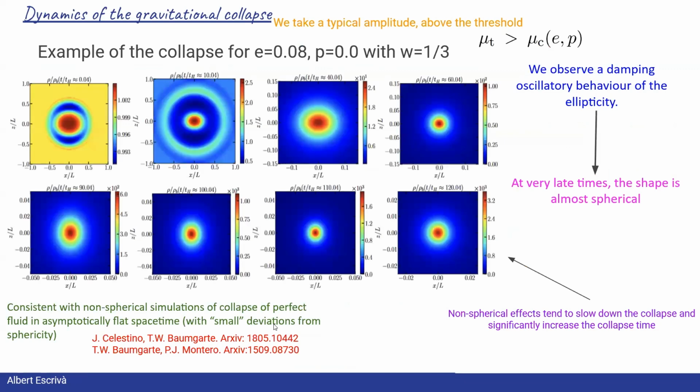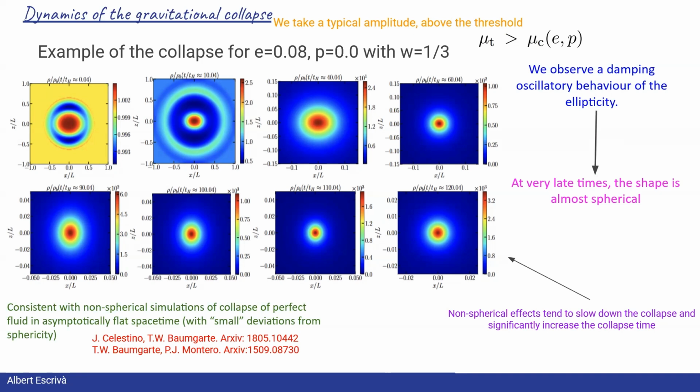Let me show you an example of the dynamics of the gravitational collapse in the case of a radiation fluid. This case corresponds to taking an amplitude of the fluctuation slightly above the threshold. We consider an ellipsoidal shape with ellipticity equal to 0.08 and prolateness 0. The panels show the ratio of the energy density to the energy density of the background.